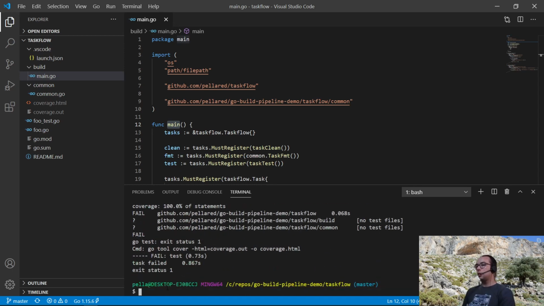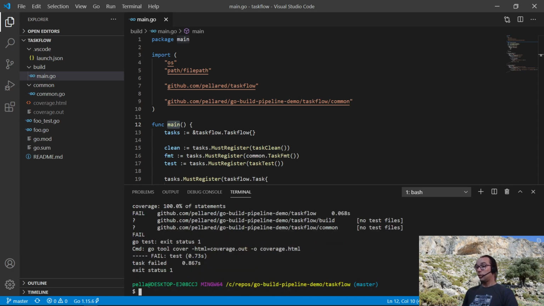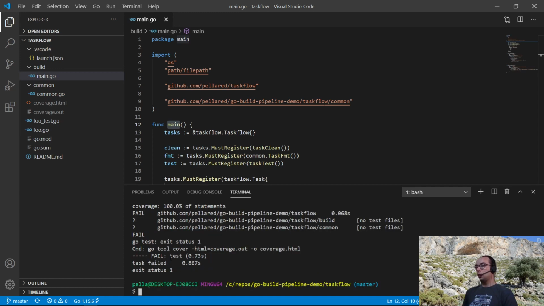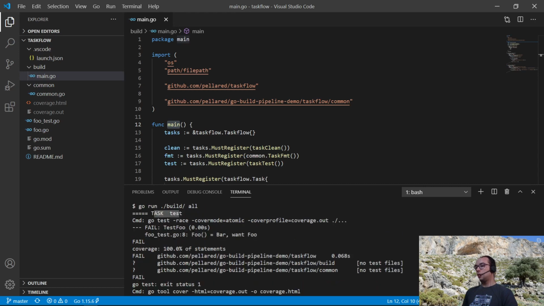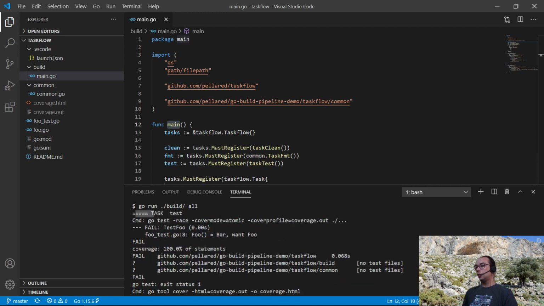Right now, when I'm running the all pipeline, I see only that task test has failed. So without verbose mode, we have only in the output the task which has failed, and the formatting here mimics the formatting from the testing package, so it is more familiar.